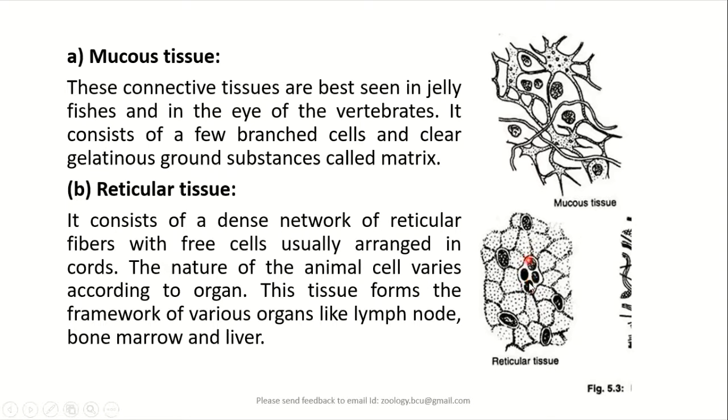That means there will be rows of cells, usually made up of 2 to 3 rows, and cords of cells may be branched also. And the nature of animal cells in these cords of cells varies from organ to organ. So this type of cells, reticular tissue cells, are commonly found in organs like lymph nodes, bone marrow, and liver.